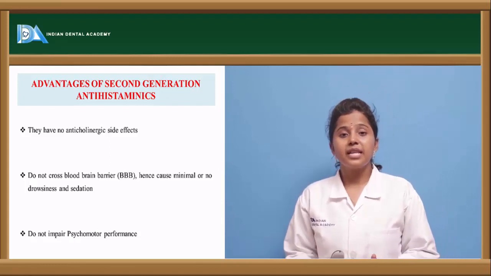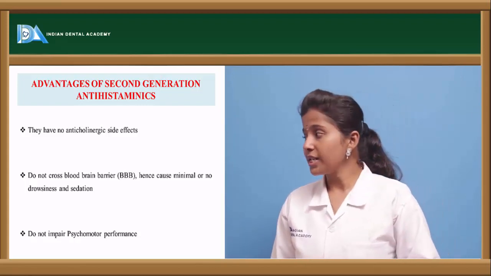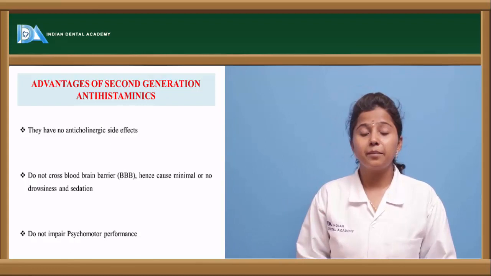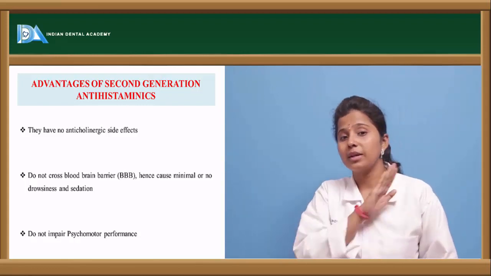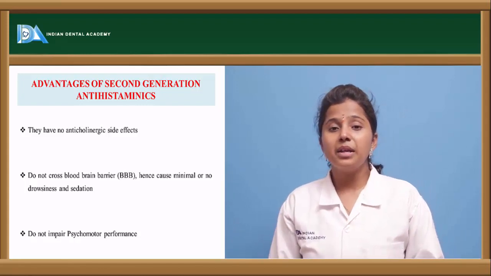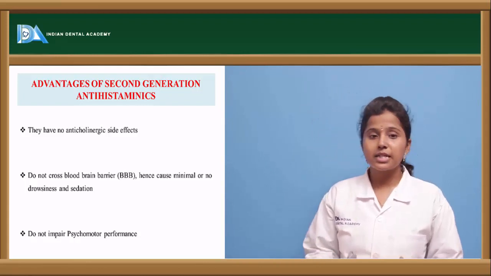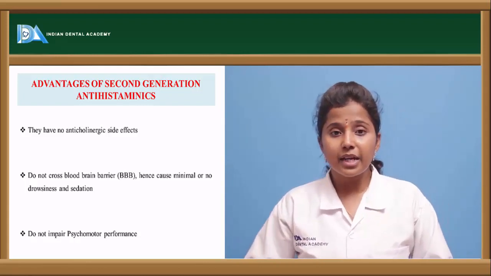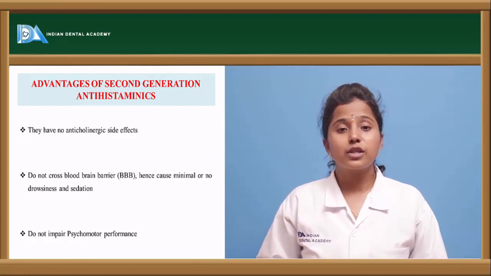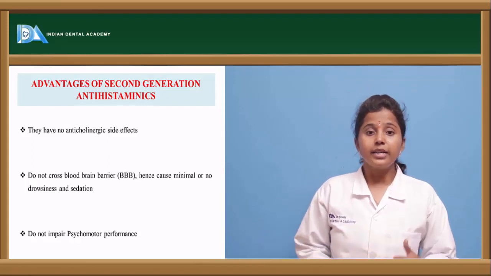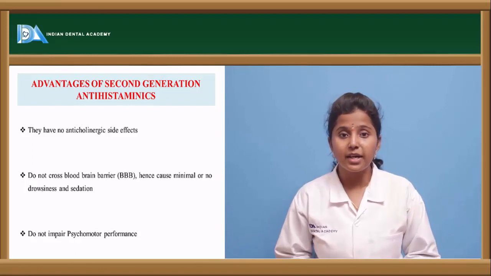First, they are less sedative when compared to first generation H1 receptor antagonists, and they do not cross the blood-brain barrier, so minimal or no effect of histamine blockade is observed in the brain, and they do not impair psychomotor performance. These second generation drugs do not alter the CNS as observed with the first generation drugs, and H1 receptor antagonists are more preferred to H2 as well as H3 receptor antagonists.